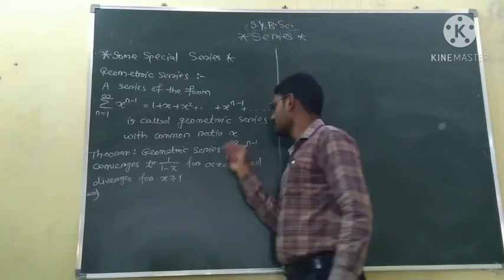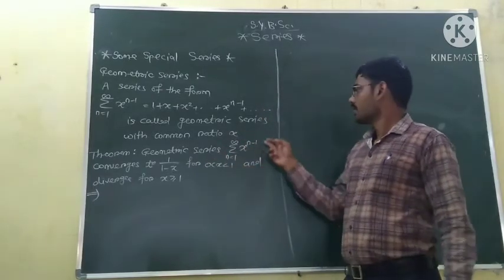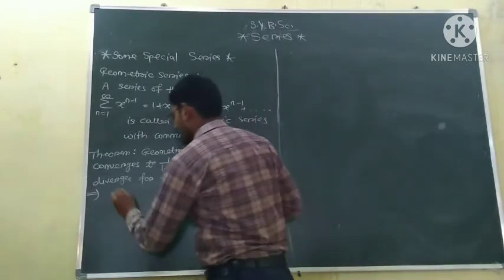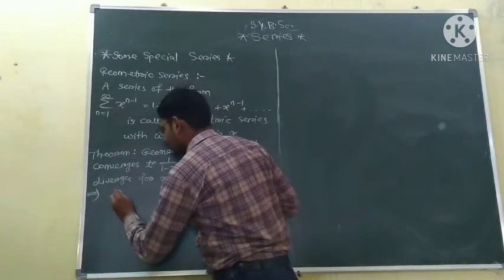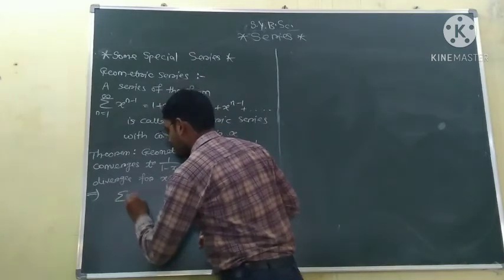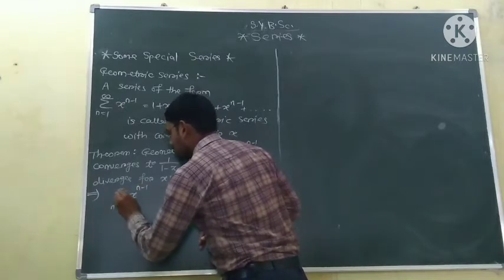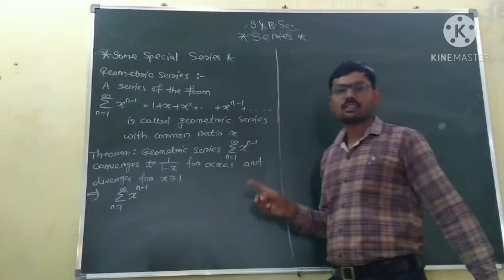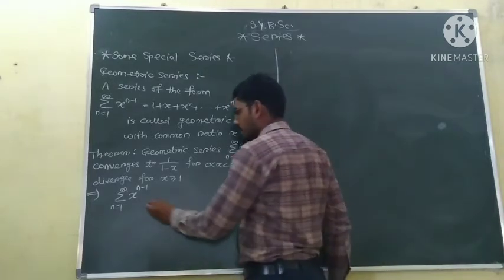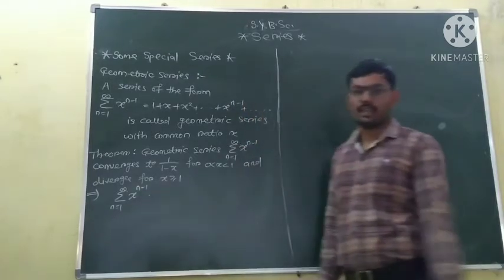So we are given a geometric series, the sum of x to the power n minus 1, n from 1 to infinity, with common ratio x.